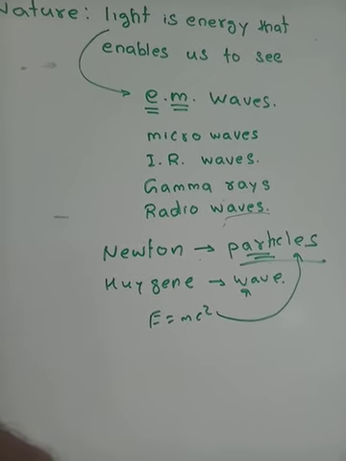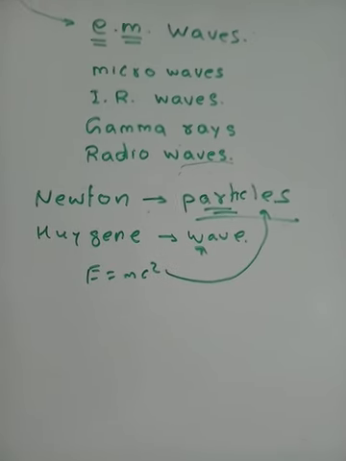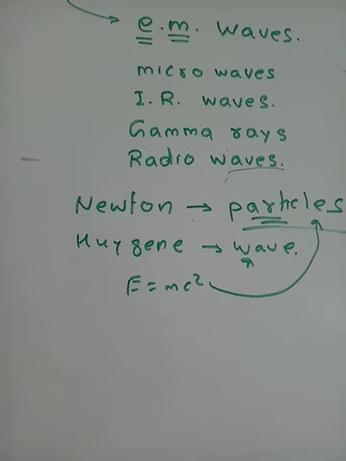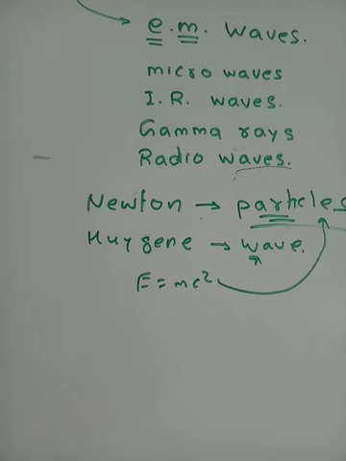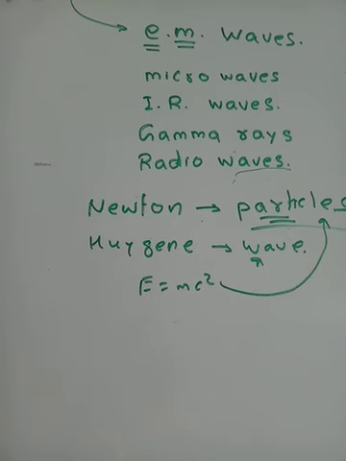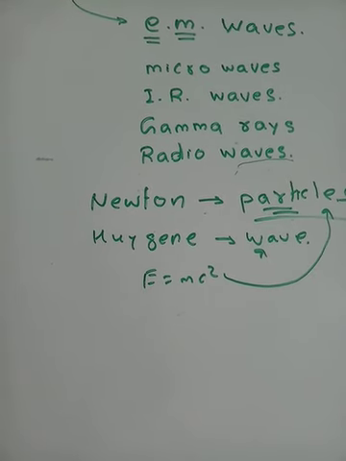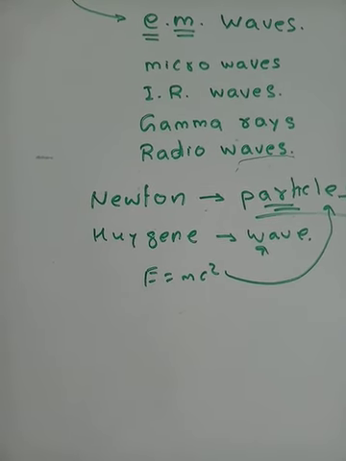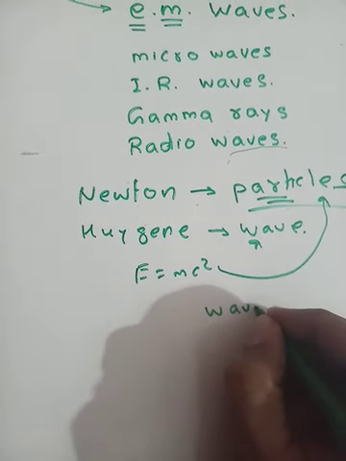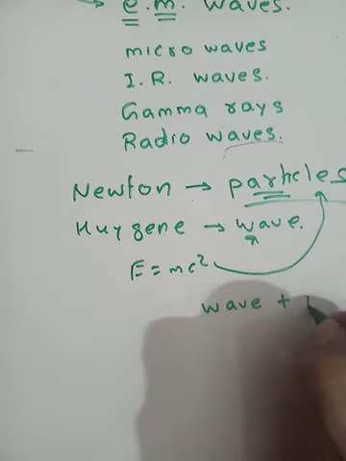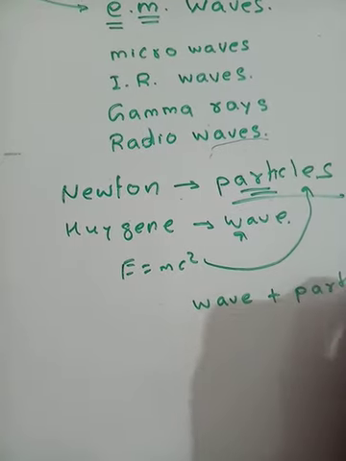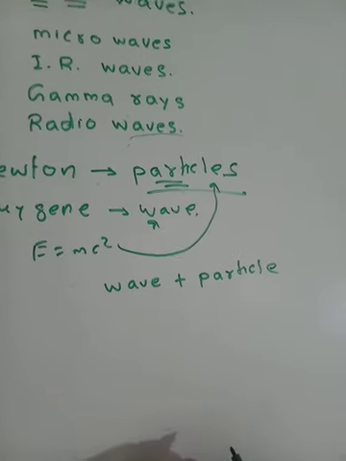Now, how will we answer this question whether light is a wave or a particle? It's a kind of agreement that now we take light as a wave, and we also take it as a particle.